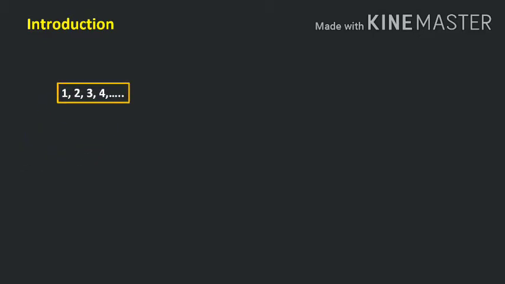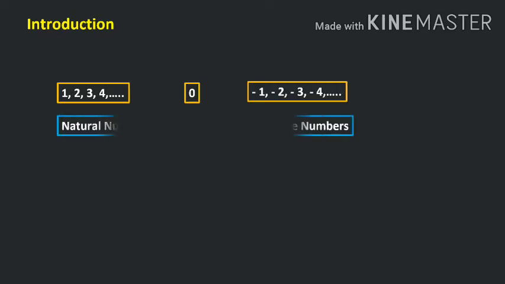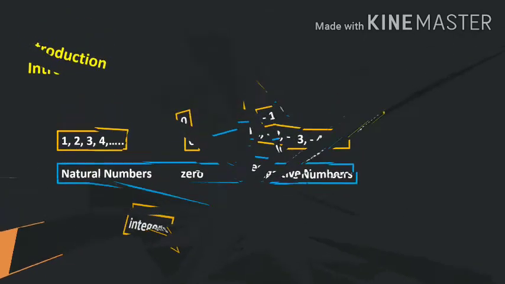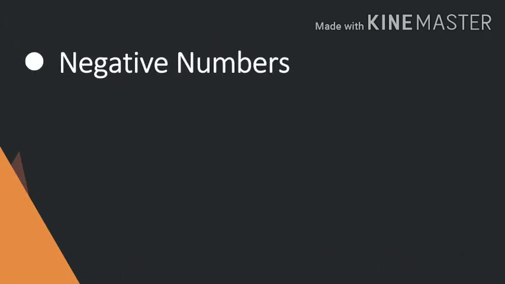Yes, you are seeing on the screen that 1, 2, 3, 4 are the counting numbers. You are familiar with it. Now these are opposite of natural numbers, that is negative numbers. Now including 0 to these, it means the collection of natural numbers, 0 and negative numbers becomes the collection of integers. Okay. Negative numbers.